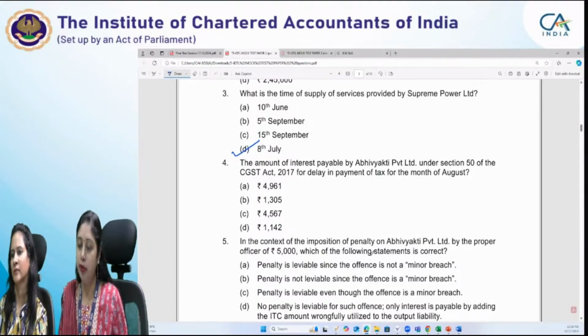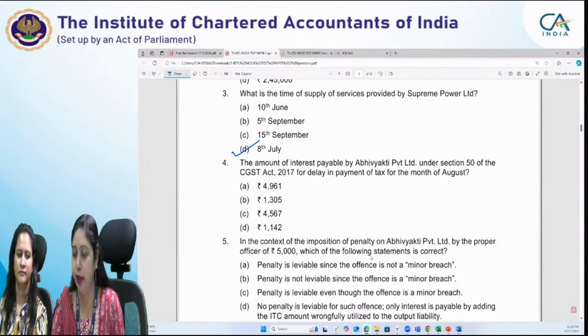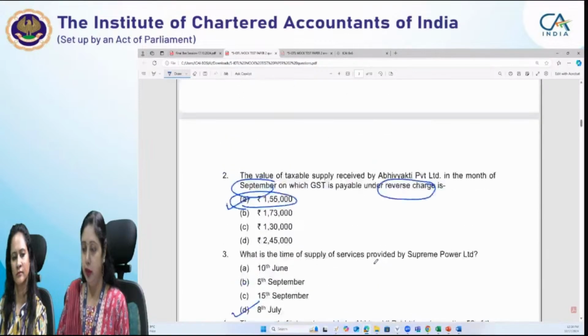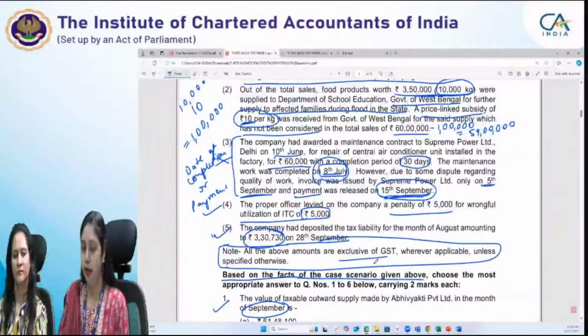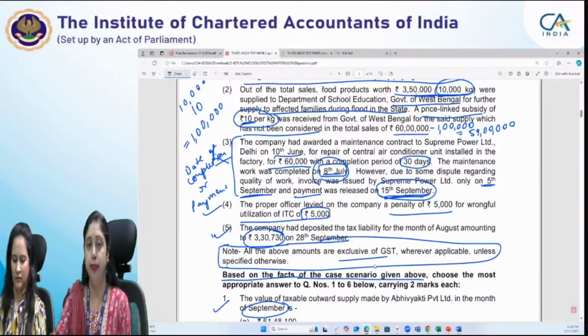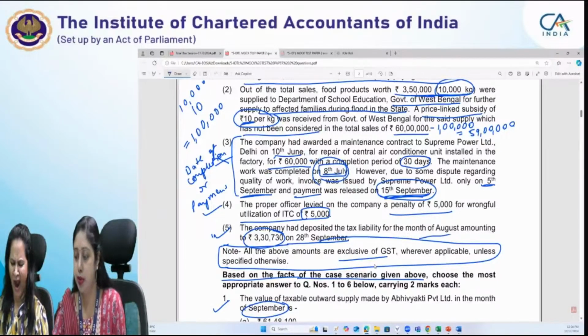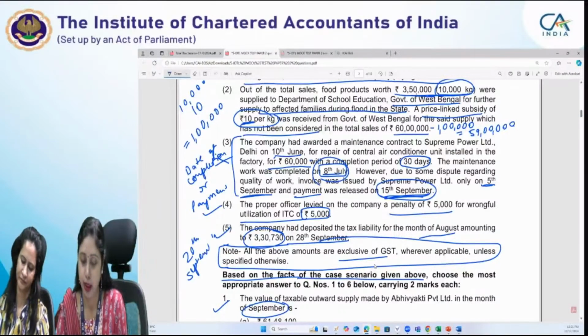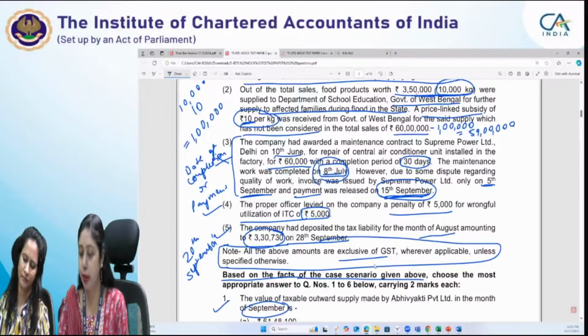Next is the amount of interest payable by Abhivyakti Private Limited under Section 50 of the CGST Act for delayed payment of tax for the month of August. For this, we have to see note 5. Note 5 says that the due date for depositing the liability for the month of August was 20th September, 20th of the next month. However, the actual date of payment is 28th September.